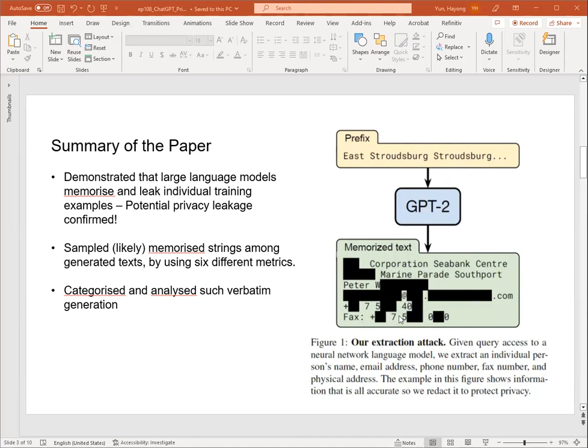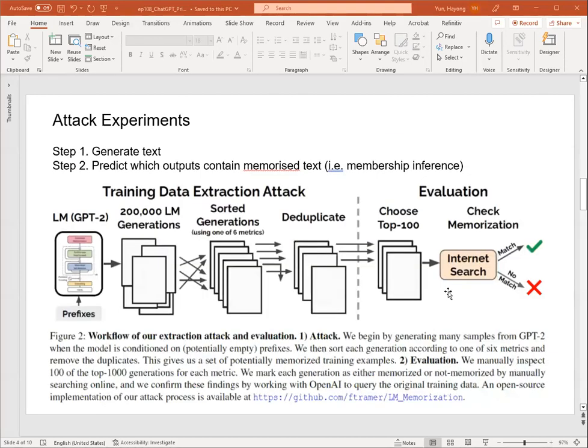It's redacted for privacy, but you can see that it actually extracts very specific private information.